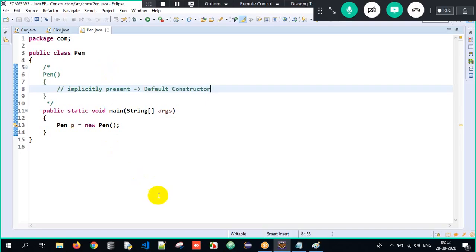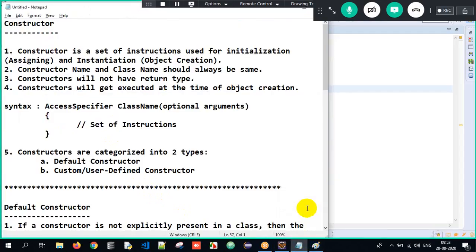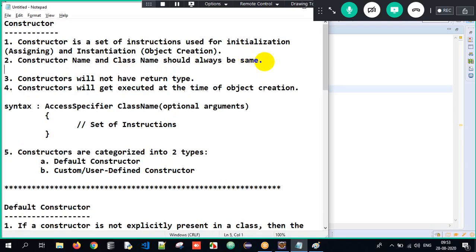So let me go back to the notes here so that you'll have a good clarity about it. Now first of all, what are constructors here? Constructors are a set of instructions, or we also call them special methods. Constructors are a set of instructions or special methods used for initialization and instantiation. It is used for initialization. How? I will tell you. And instantiation, we know it. When we create an object, simultaneously the constructor will get executed. And what is the second rule?